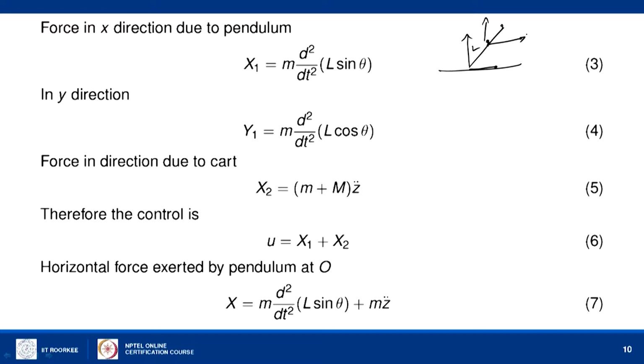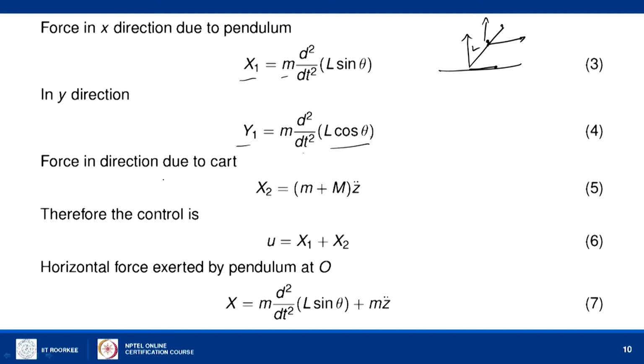If you take the second derivative of L sin theta, that gives the acceleration in the x direction, and then mass into acceleration gives the force x1 in the x direction. Similarly, in the y direction, L cos theta is the displacement in the y direction. So, mass into the second derivative gives y1.